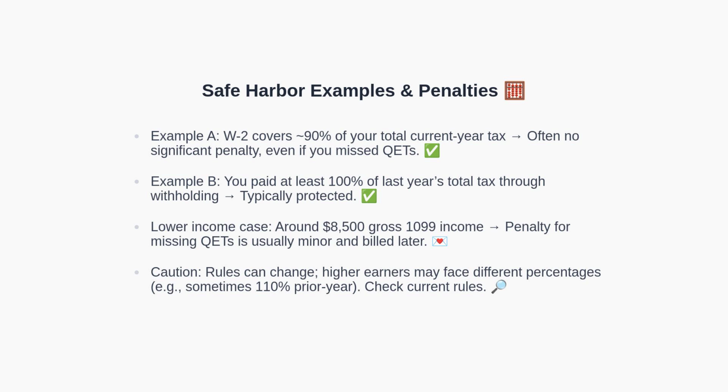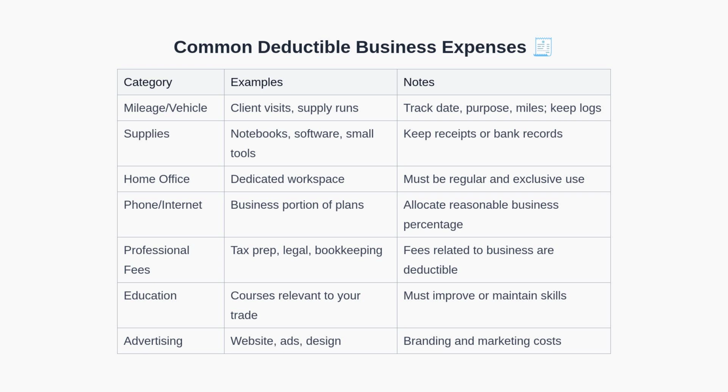Next, let's reduce your tax bill with smart deductions. Let's review common deductions that lower taxable profit. Mileage or vehicle expenses for business travel can be deductible if tracked properly, with dates, purpose, and miles. Supplies like software, notebooks, or small tools are deductible with receipts.